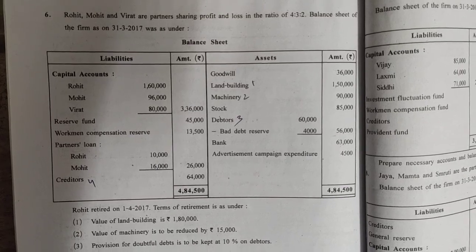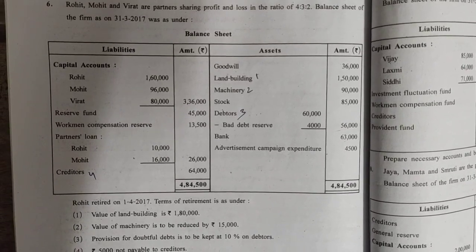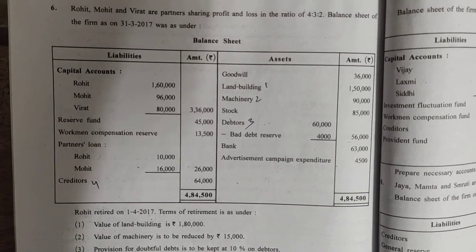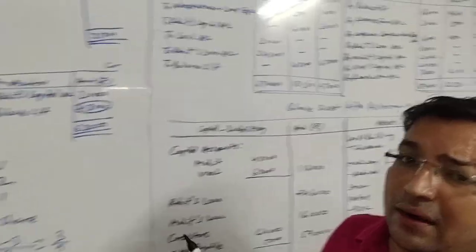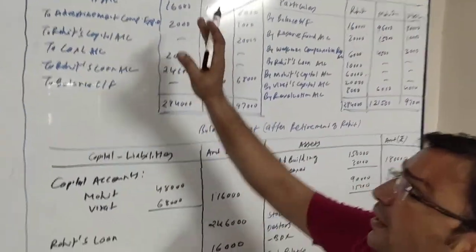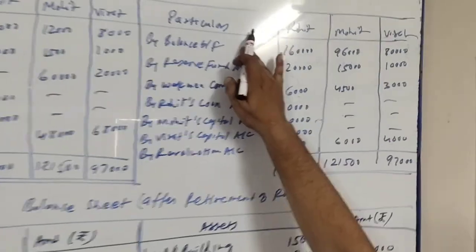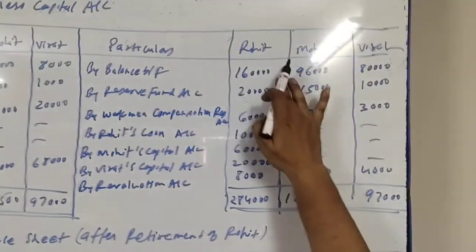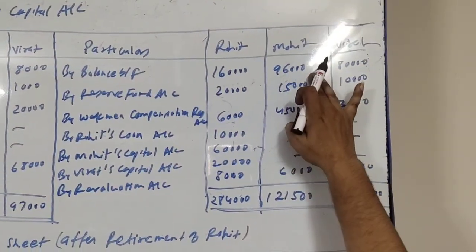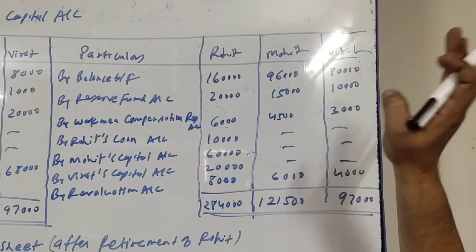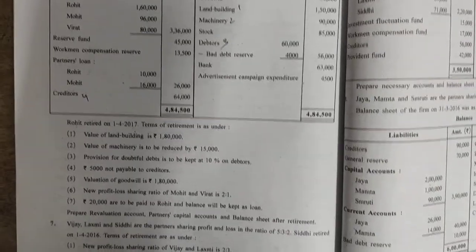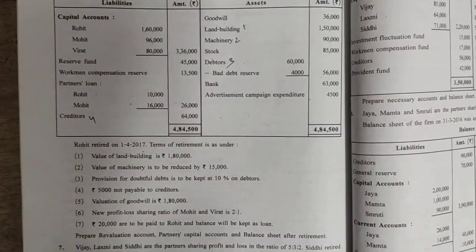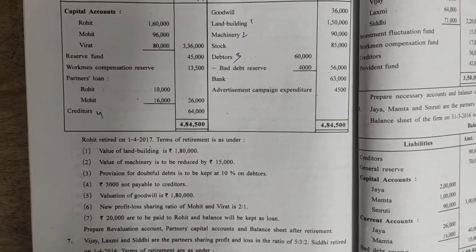Rohit, Mohit, Virat 1,60,000, 96,000 and 80,000. We very well know where to write it. Will be written in capital account, credit side by balance brought forward in Rohit's column 1,60,000, Mohit's column 96,000 and Virat's column 80,000.